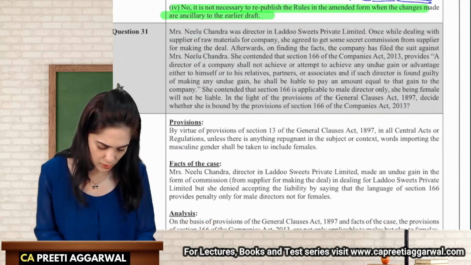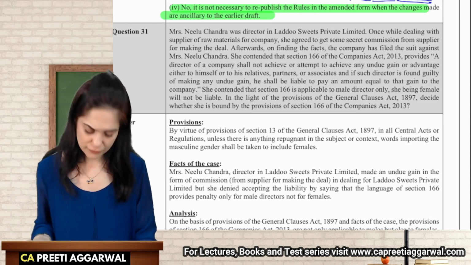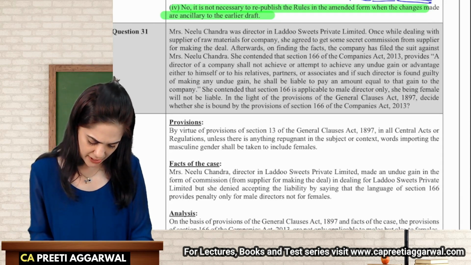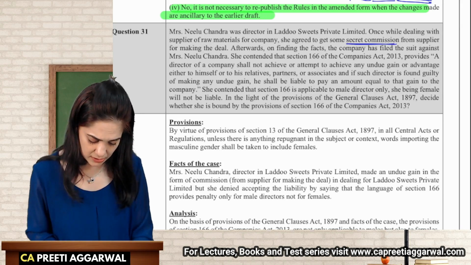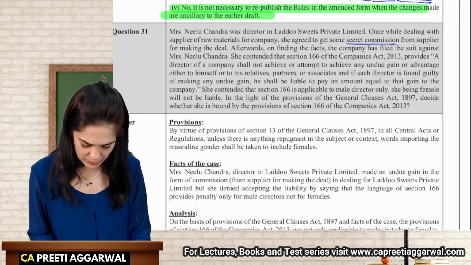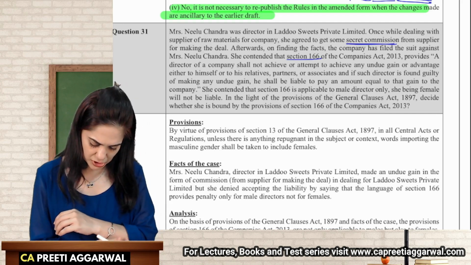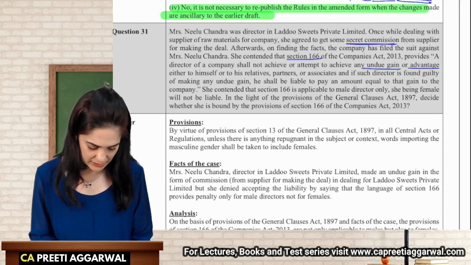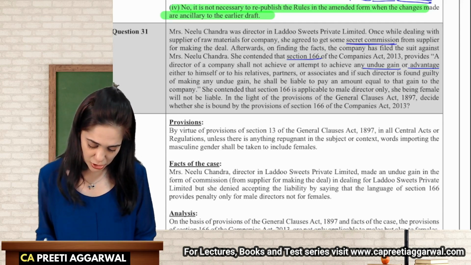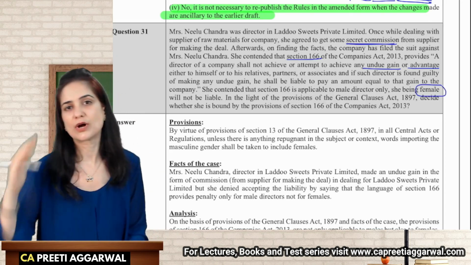Mrs. Neelu was a director in Laddu Sweets, and while dealing with the supplier of raw material, she agreed to some secret commission. A case is filed against her. Section 166 states that a director of the company shall not achieve or attempt to achieve any undue gain or advantage, and if found guilty, they will be liable to make compensation. She is claiming that I am a female and that section does not apply to me.